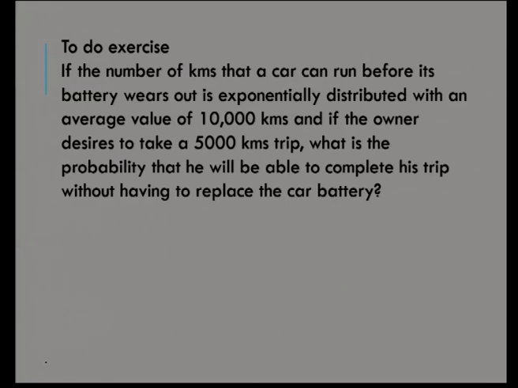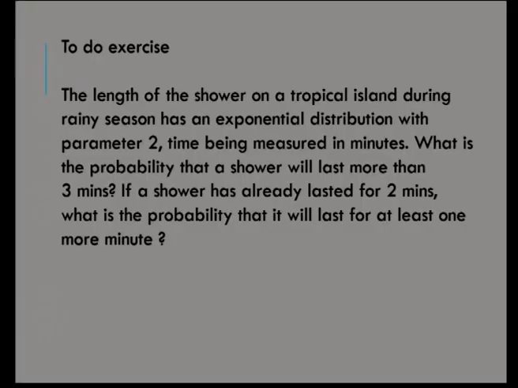If the owner decides to take a 5,000 kilometer trip, what is the probability that he will be able to complete his trip without having to replace the car battery? You have to find out the corresponding probability. Using the memoryless property of exponential distribution, this problem can be discussed.